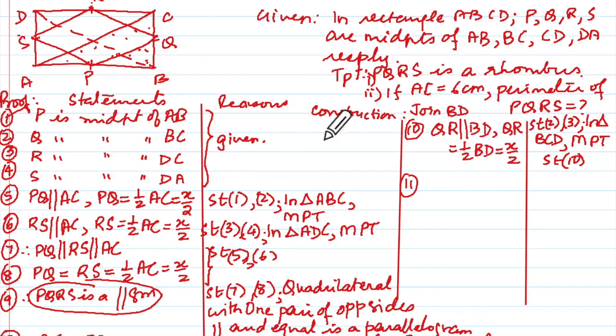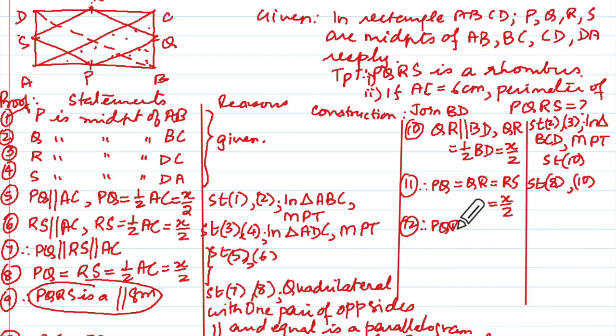So I'm not going to go to PS, I'm just going to say therefore PQ equal to QR equal to RS equal to X upon 2. PQ equal to X upon 2 is statement 8, and QR equal to X upon 2 is statement 10, correct? Yes. So 12th one, therefore PQRS is a rhombus.